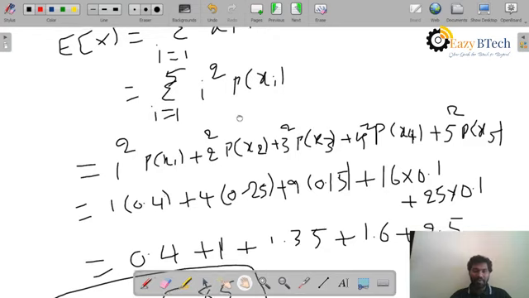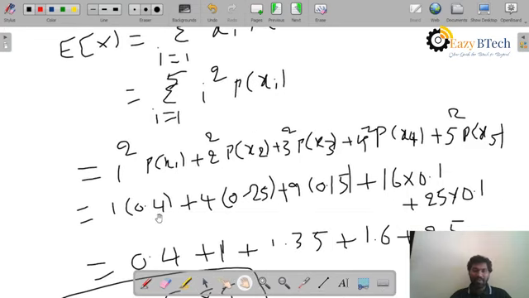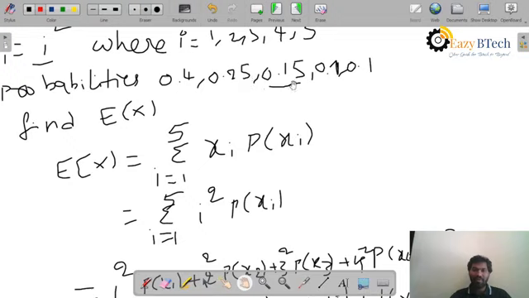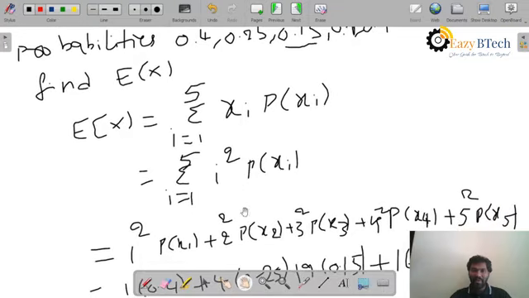So I will substitute these values of probabilities here: 1 into 0.4 plus 4 into 0.25. Why? Because they gave you the probabilities 0.4, 0.25, 0.15, 0.1 and 0.1 respectively. These respectively are the probabilities at the values x1, x2, x3, x4, x5. So p of x5 has a probability of 0.1, p of x4 has a probability of 0.1, p of x3 has a probability of 0.15, like this. That's why I am substituting these probabilities here.